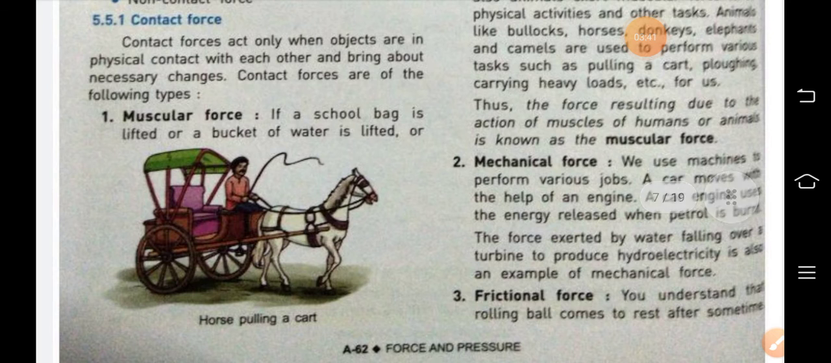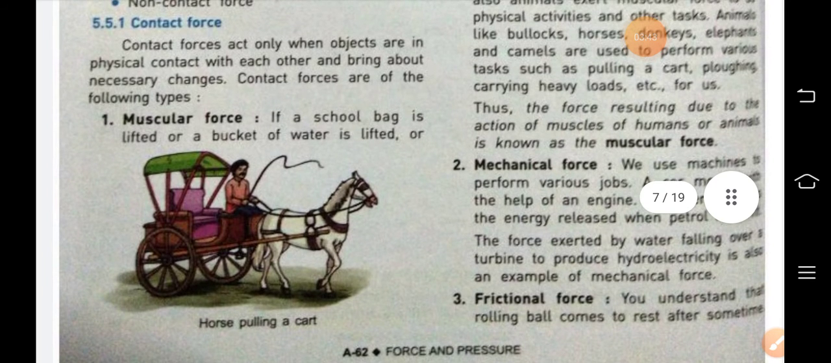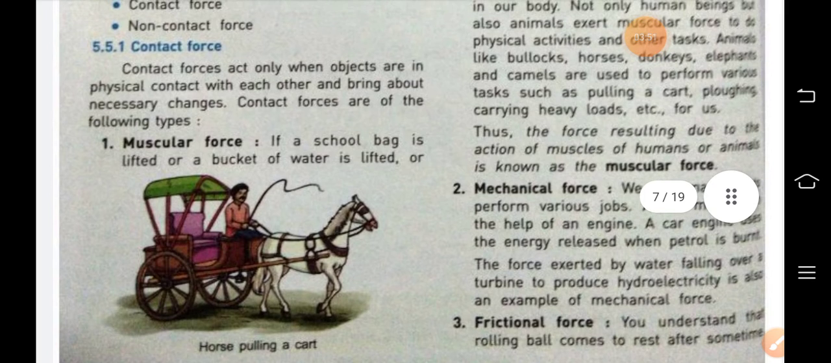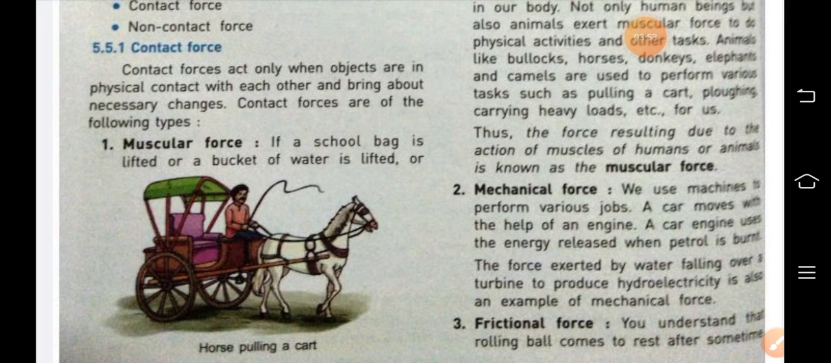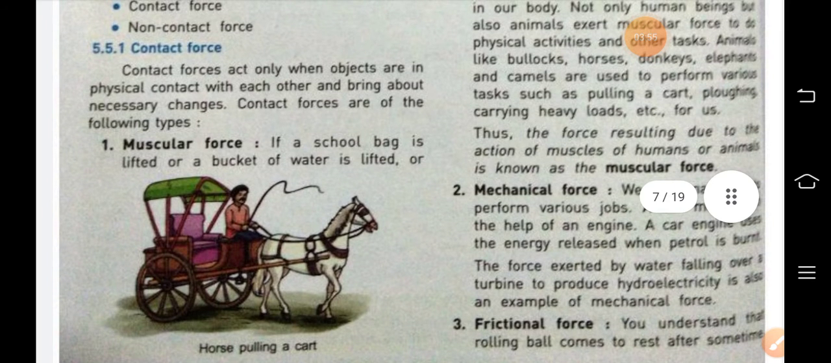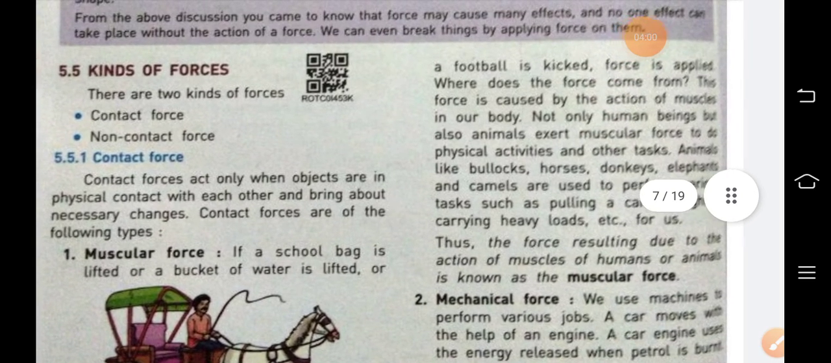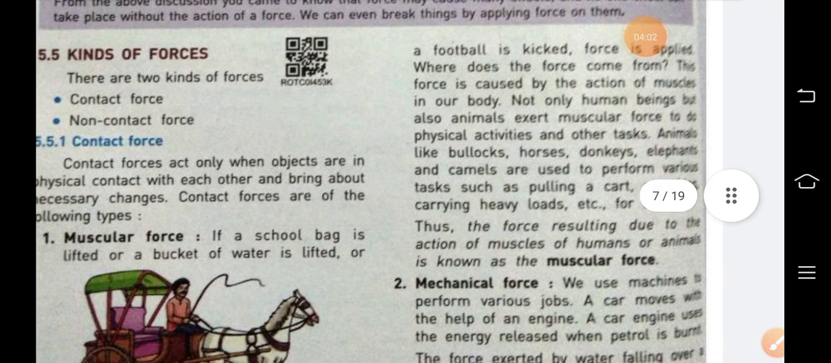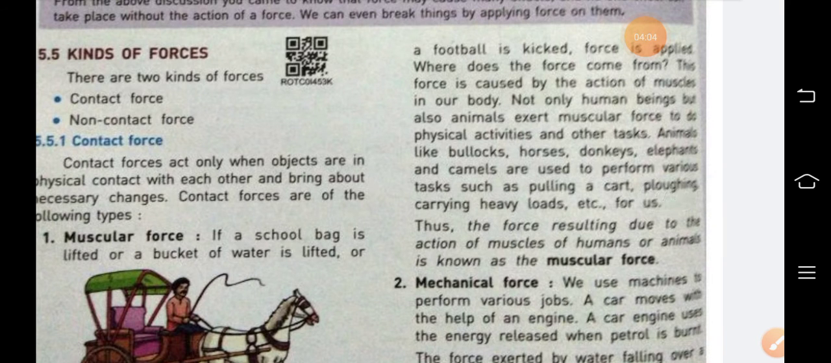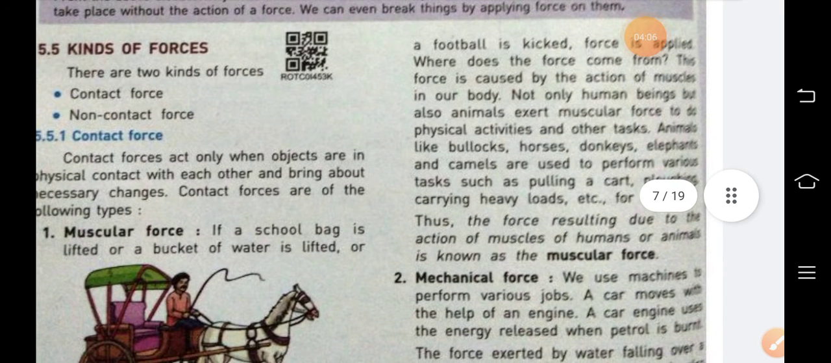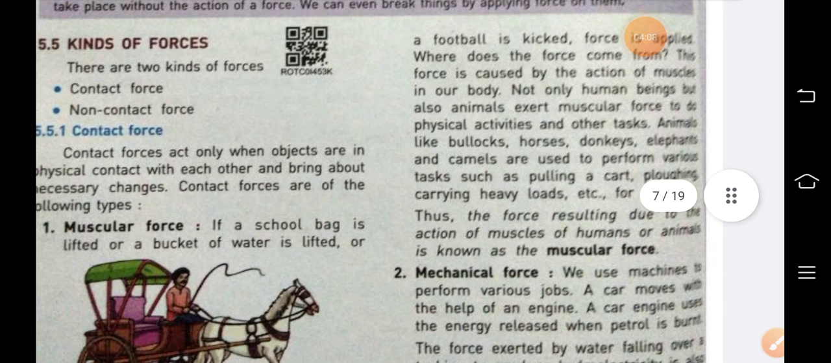Muscular force: when our muscles, or muscles of organisms, are applied to bring the change. For example, a school bag when lifted by the students, or a bucket of water lifted by a person, or a football is kicked. In all these activities, our muscles are applied, and this is known as muscular force.